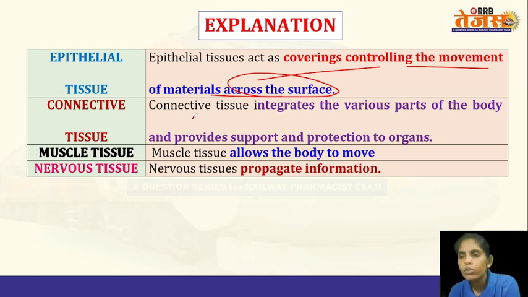Now, connective tissue supports and protects the organs. Connective tissue will form different organs and muscles. It is subdivided into areolar tissue, the loose tissue, dense tissue, and then the fluid tissue. These are all the connective tissue types. And muscle tissue forms the muscles. Nervous tissue forms the neurons.